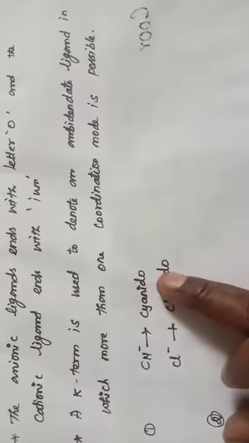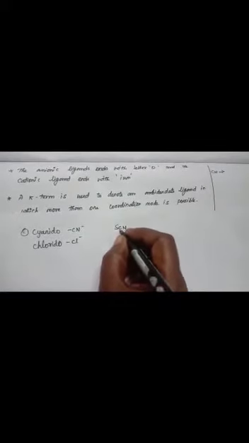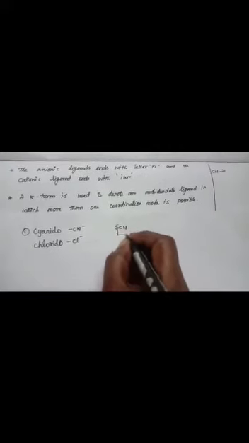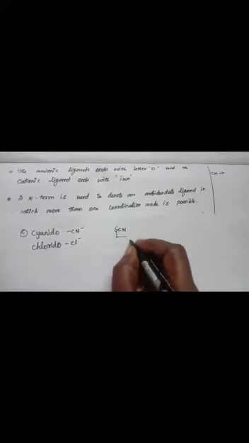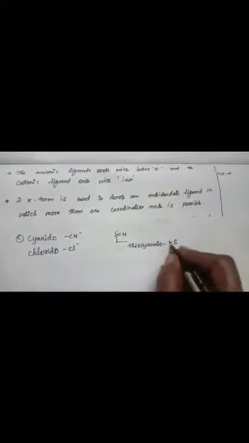And the second rule is: a kappa term is used to denote an ambidentate ligand in which more than one coordination mode is possible. For example, consider the ligand SCN, that is thiocyanate. If sulfur acts as the donor atom, the name of the ligand is written as thiocyanato-κS. If nitrogen acts as the donor atom, the name is written as thiocyanato-κN. That means nitrogen acts as the donor atom here.